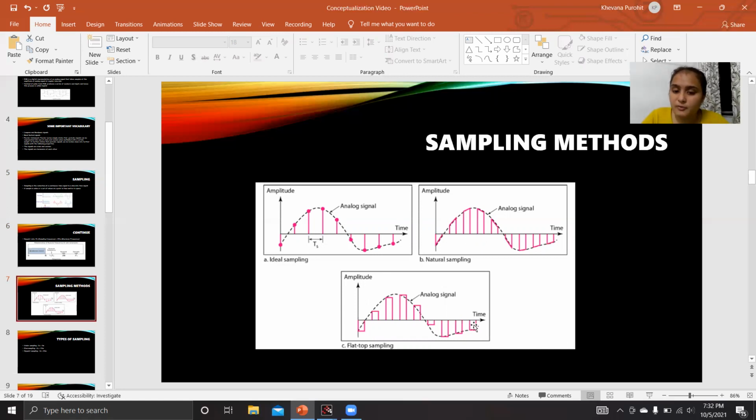In flat top sampling, we are taking random samples, and as you can see here, there is a flat top at all the samples, and that is why it is called flat top sampling. The technique of flat top sampling is mostly used.